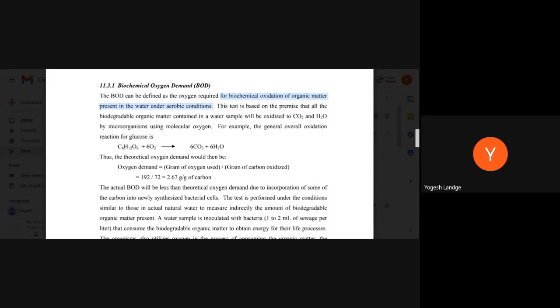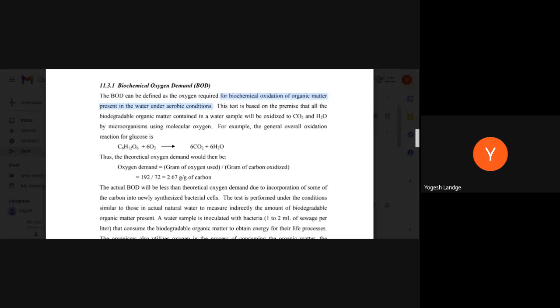So in the BOD test, though there may be certain toxic material present, which we call organic, they are not consuming that. They only consume the biodegradable matter. Okay, so this is what we call it, and obviously when they are oxidizing, what is formed? CO2 and water.